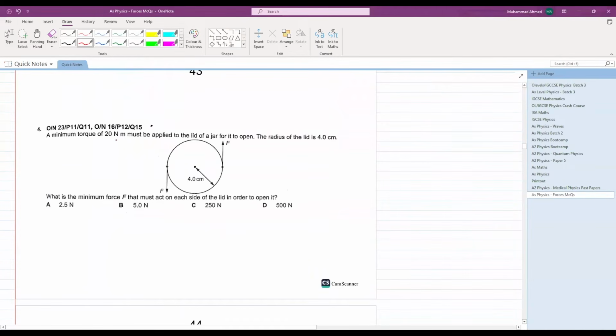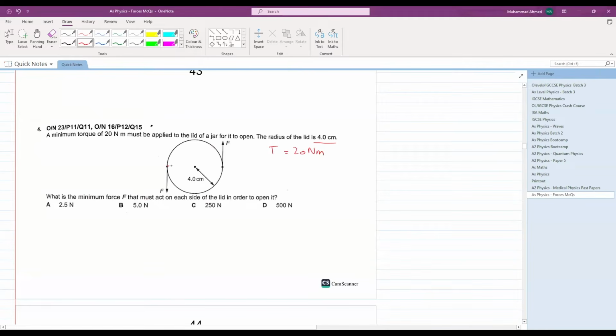Let's see this. A minimum torque of 20 newton meters must be applied to the lid of a jar for it to open. The radius of the lid is 4 centimeters. What is the minimum force that must act on each side of the lid in order to open it? Torque is 20 newton meters.